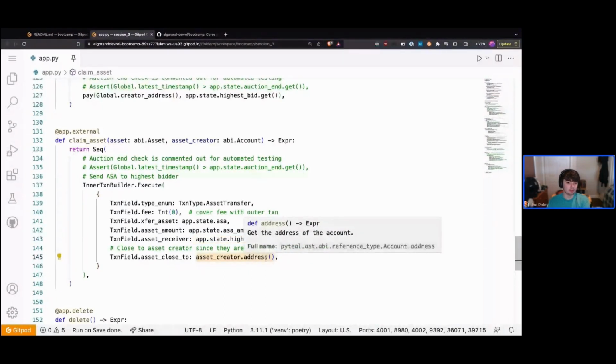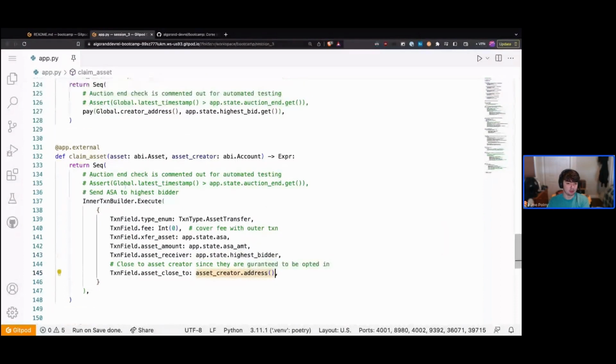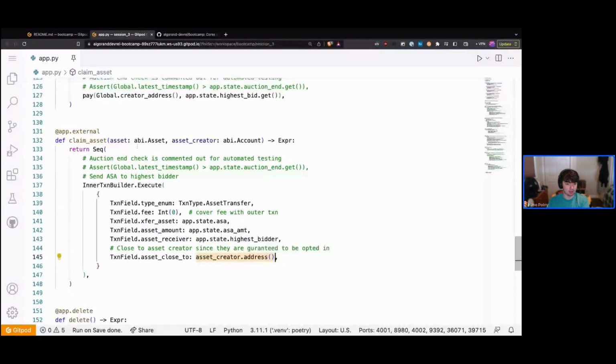And so if we take a look at our arguments, we have our asset and we need to define this as an API asset because we're going to be sending a transaction, transferring the asset.